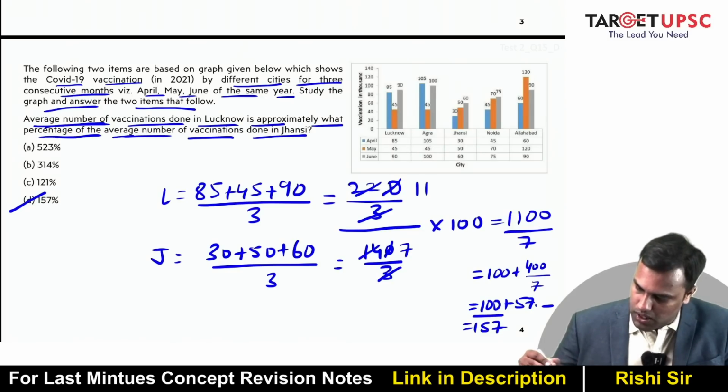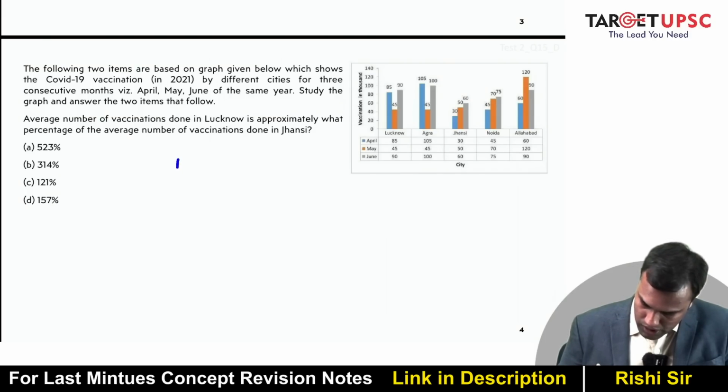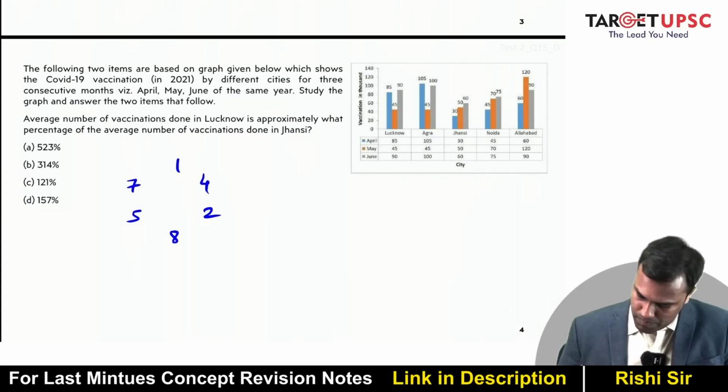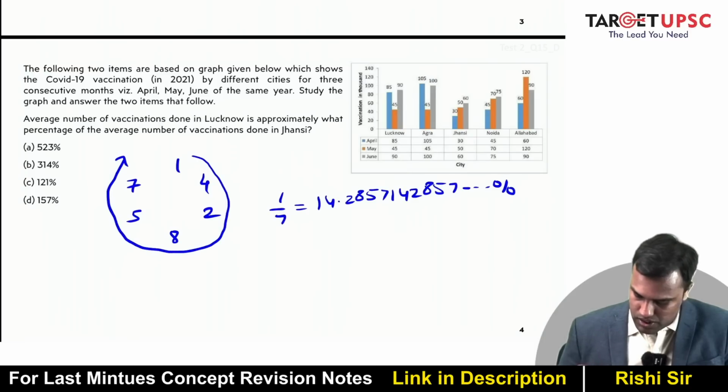So I'll give you a pro tip as to how do you divide by 7. Always remember this circle: 1 4 2 8 5 7. Now 1 by 7 is 14.2857142857, and so on, in percentage. So look at the circle: 142857. This is the circle.